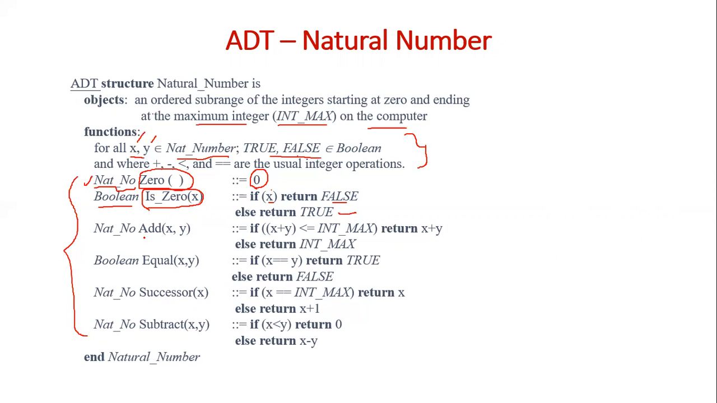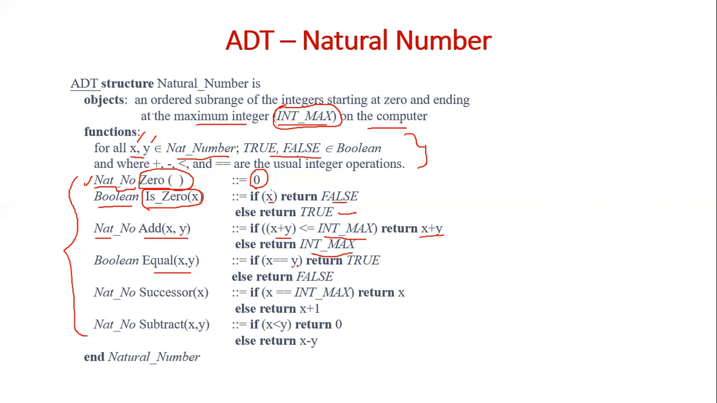And this function add x, y will add two natural numbers and return the result. But before adding, it will ensure that the sum is not exceeding int_max, because this is the highest natural number you can specify. So your sum cannot go beyond int_max. This function will perform x plus y. If x plus y is less than or equal to int_max, it will return x plus y. Otherwise, it will return int_max, which is the maximum or the highest natural number. So it returns a natural number.